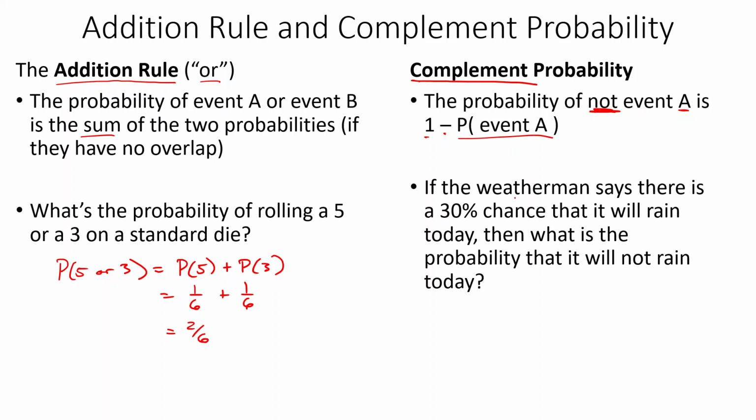Think about percents. If the weatherman says that there's a 30% chance that it will rain today, what is the probability that it will not rain today? Well, these two things should add up to 100%. So we can do 100% minus 30%, which gives us that the probability of it not raining is 70%. Right? 70% and 30% add up to 100%. They are complements.